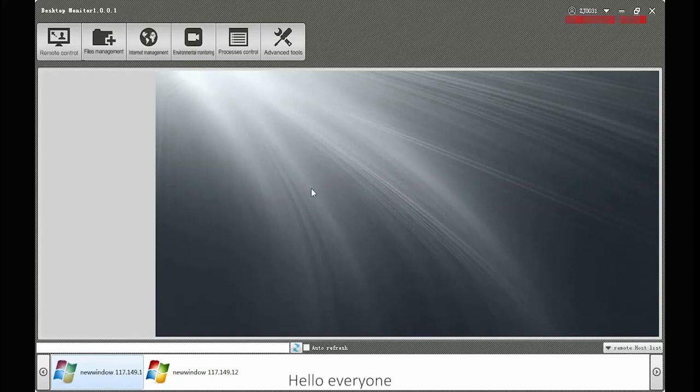Hello everyone. Here is a demonstration of our remote control software, where we are controlling multiple computers at the same time. Here we have 2 computers now. Of course, you can control as many computers as you want. We now select the first computer.